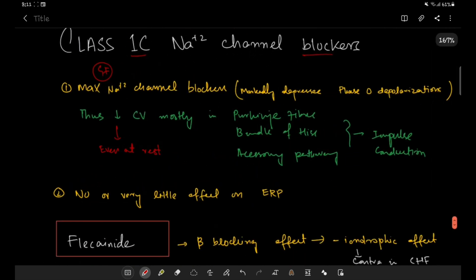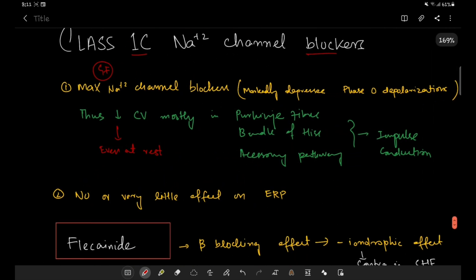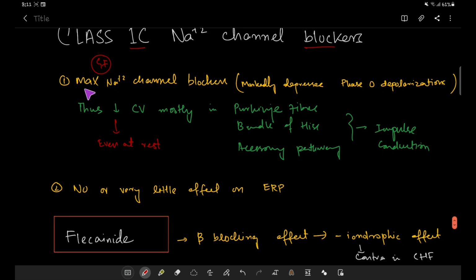So talking about the class 1C sodium channel blockers, the important properties and general features are that they have maximum sodium channel blocking activity, and this will cause marked depression in phase 0 depolarization, and thus marked depression in the conduction velocity, as we have already discussed that conduction velocity is due to phase 0 depolarization. This mostly occurs in tissues like Purkinje fibers, bundle of His, and the accessory pathways, and these are the main pathways for the generation of arrhythmia due to impulse conduction.